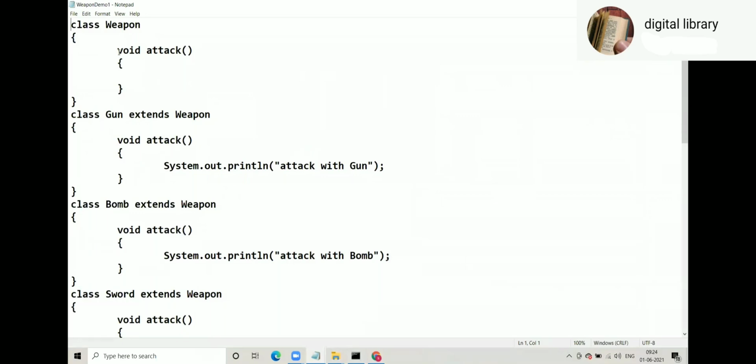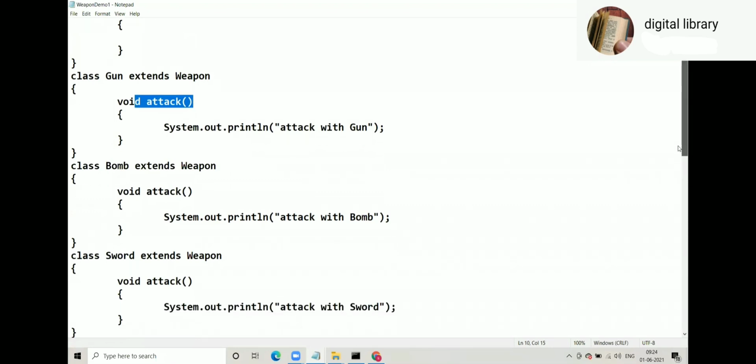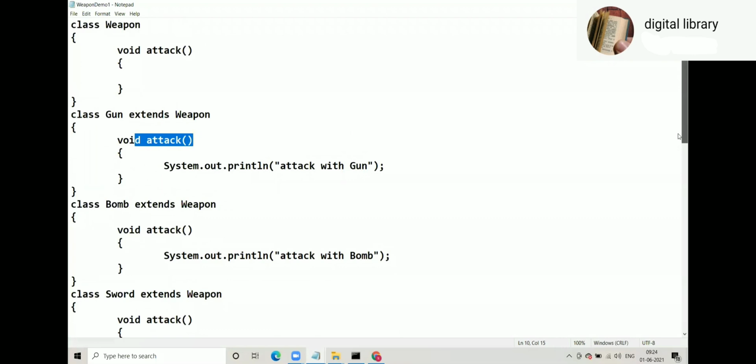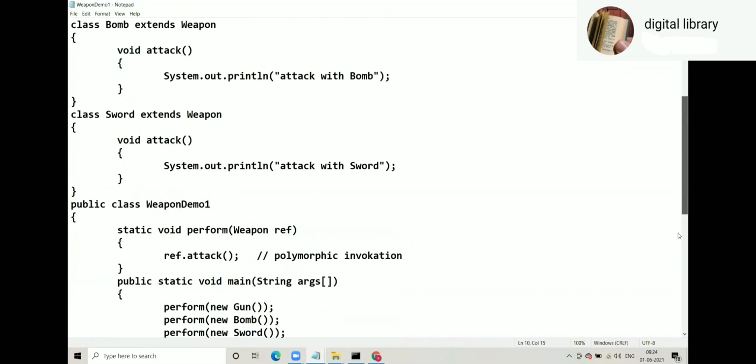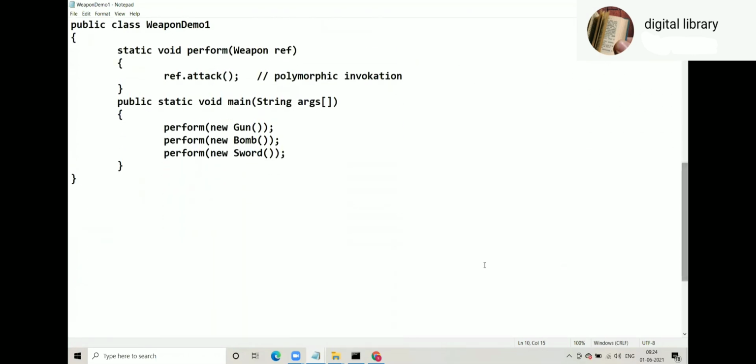Class weapon, void attack. Class gun extends weapon. Attack, we are overriding there. Bomb extends weapon. We are overriding attack. Sword extends weapon. So we have three child classes of weapon: gun, bomb, and sword. And then have a look at that.